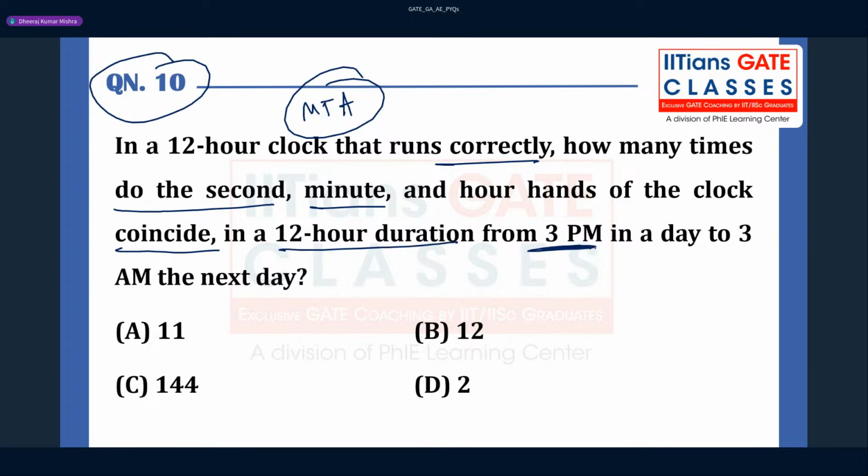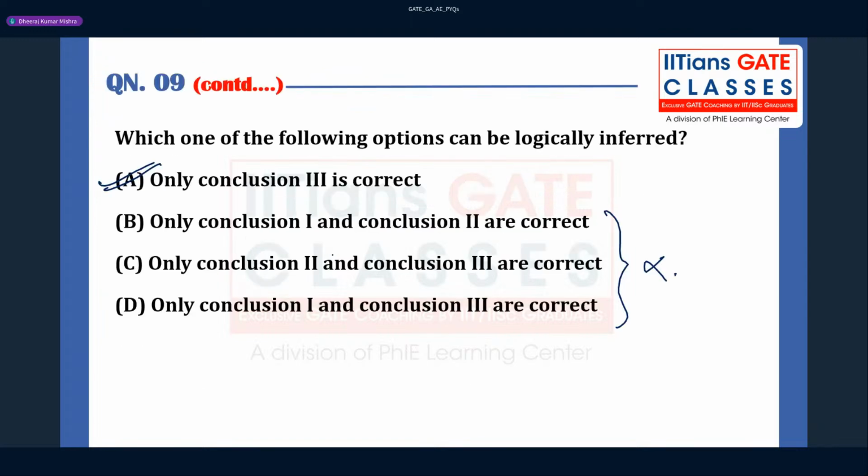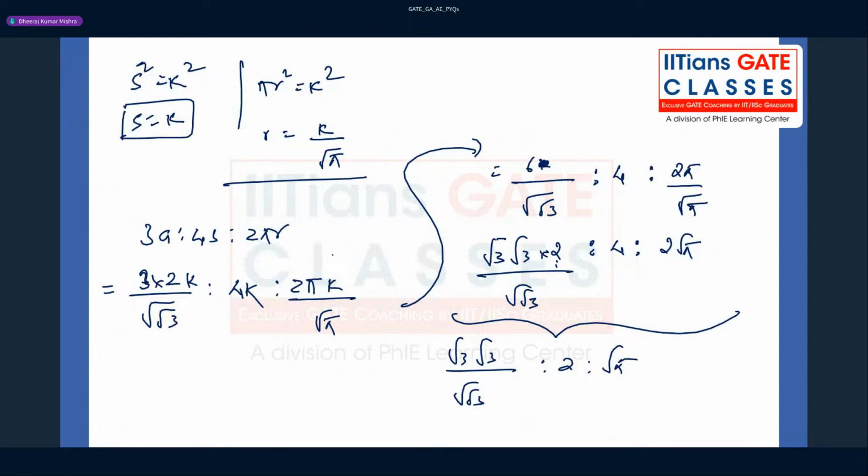You can see, starting from 3 p.m. in a day to 3 a.m. in the next day, right? So you have to count here, right? But this question was given as MTA, so you don't have to worry about this question. Okay? There was some issue in this question, so there are 9 questions which were correct, okay, according to this paper, and you can see all questions are not tough.